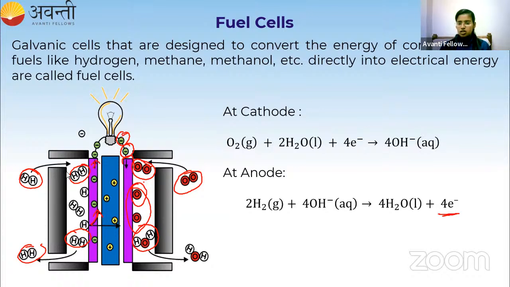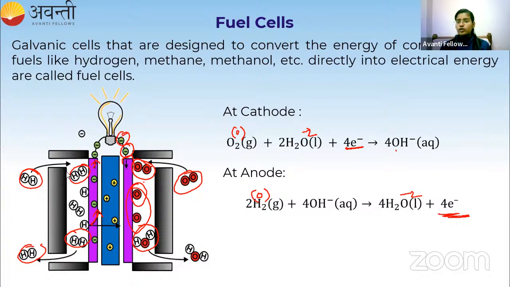Okay. So here you can see the oxidation state. The oxidation state of oxygen here is 0, and here it is -2, and here the oxidation state of oxygen is X, and this is +1, it is 2, right? And here it is 0, and here it is -2. So what is happening here? 0 to -2, and the loss of electron takes place. Here gain of electron takes place. Gain of electron means reduction, loss of electron means oxidation.